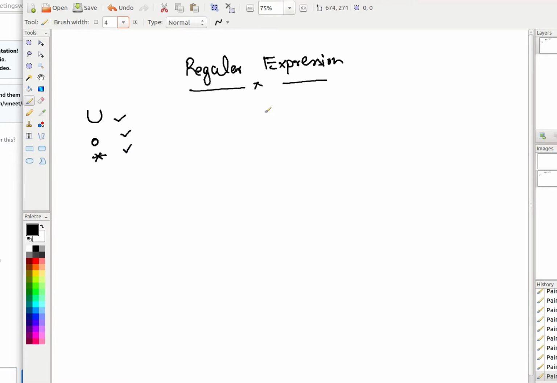So if I have to write a regular expression, it is 0 union 1 and 0 star. What does it mean? When I am not writing anything between two things, you should understand that a concatenation is present there, right? So concatenation is already there.